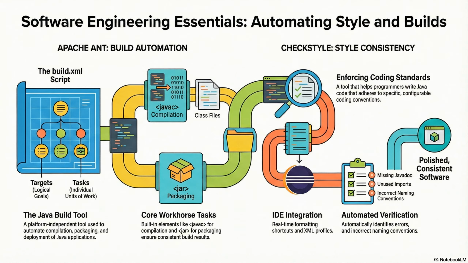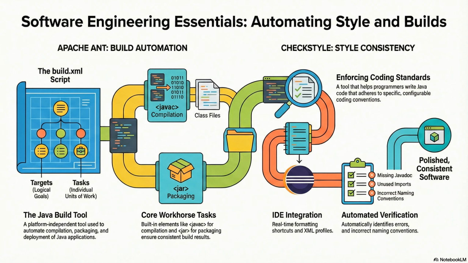It compiles src into bin, but there's a gotcha here. The resource files? The non-Java files. Well, javac only looks at .java files. If you have a config file or an image, you have to explicitly add a copy task to move those into your bin folder too. A very common failure point.